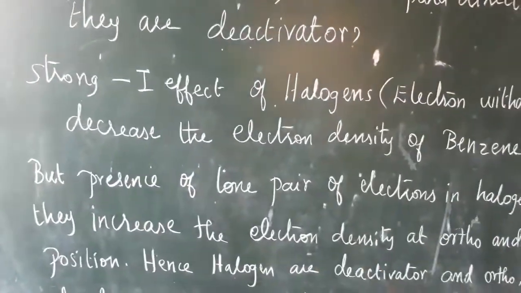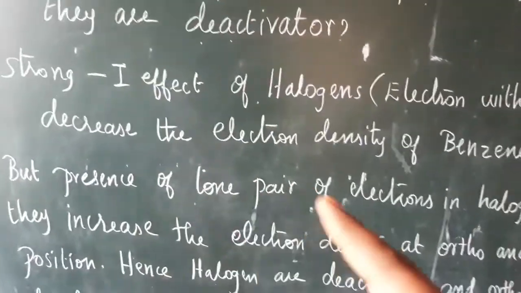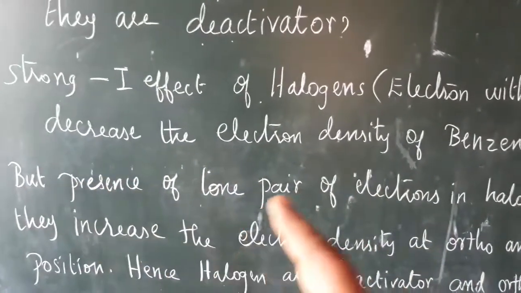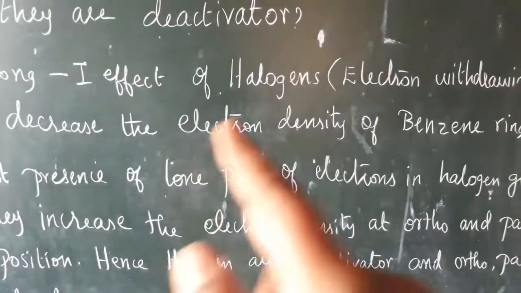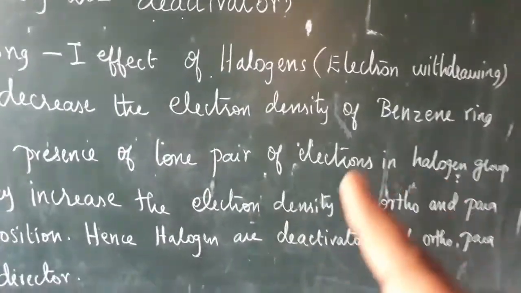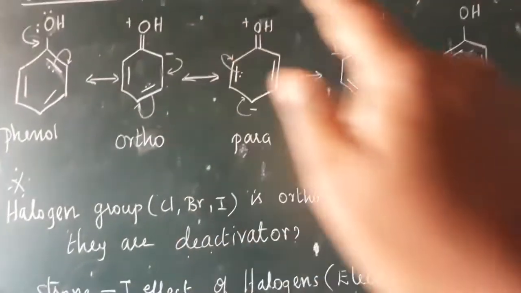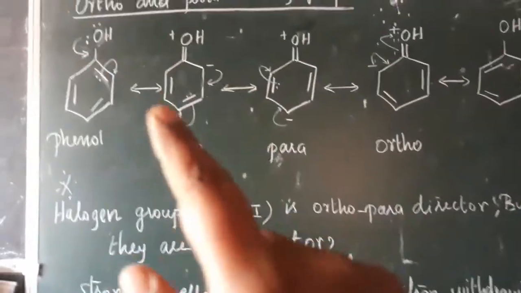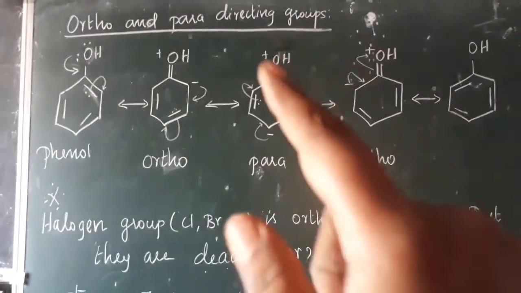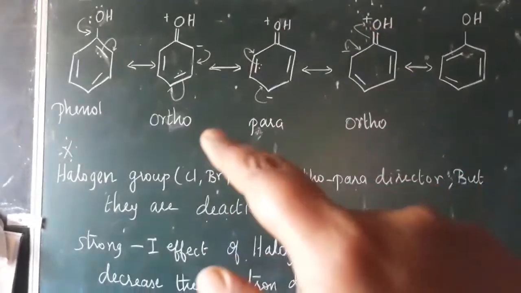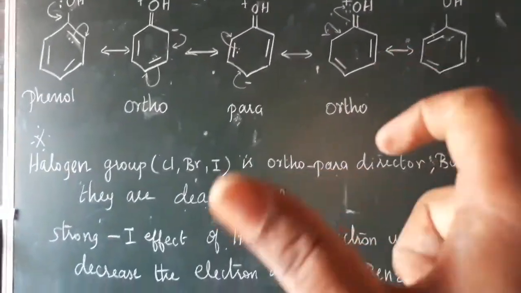But there is one more reason: halogens have lone pair electrons. Because of that lone pair, in the resonance structures, as we already wrote for the alcohol, if you write it for chlorine, we get a negative character at the ortho and para positions.